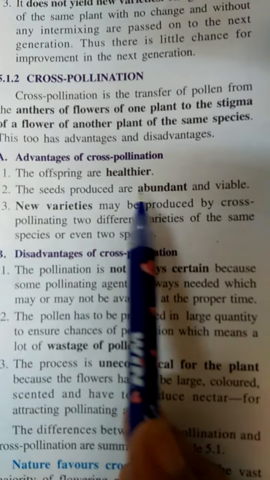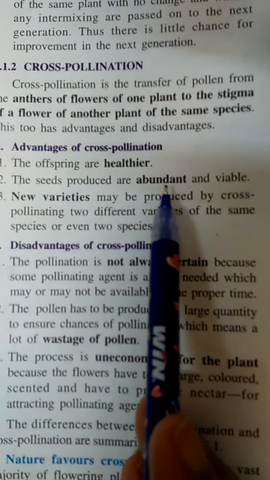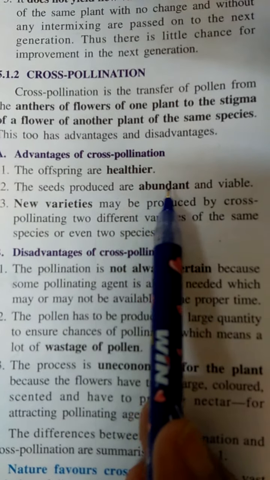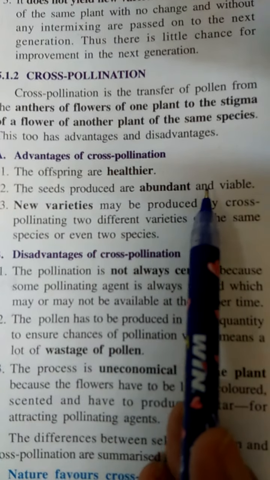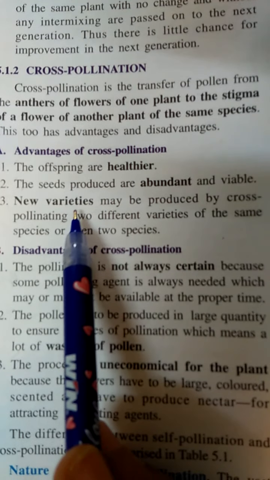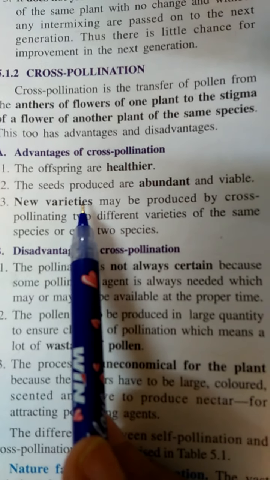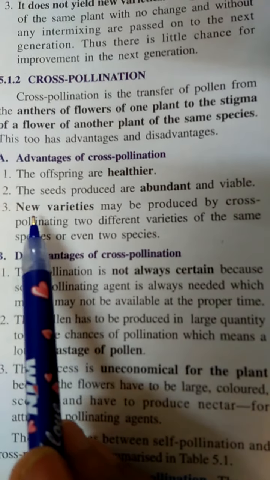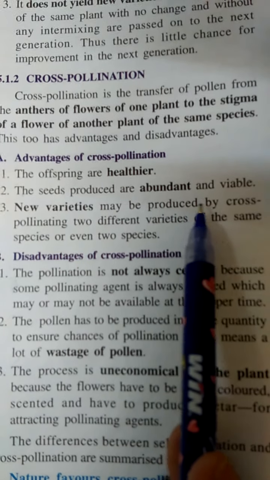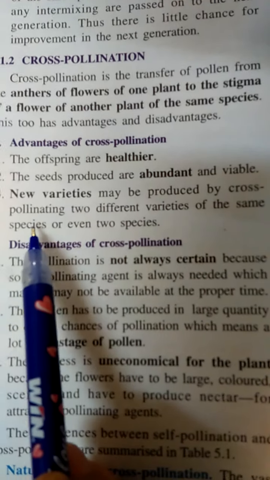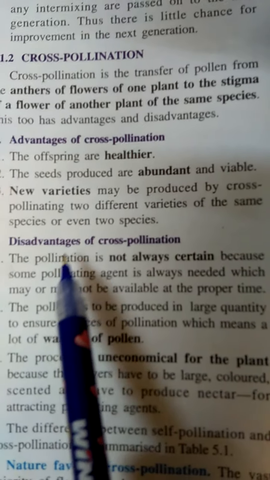The seeds produced are abundant, meaning seeds are produced in large number, and because the parents and flowers are different, new varieties are produced by cross-pollination.